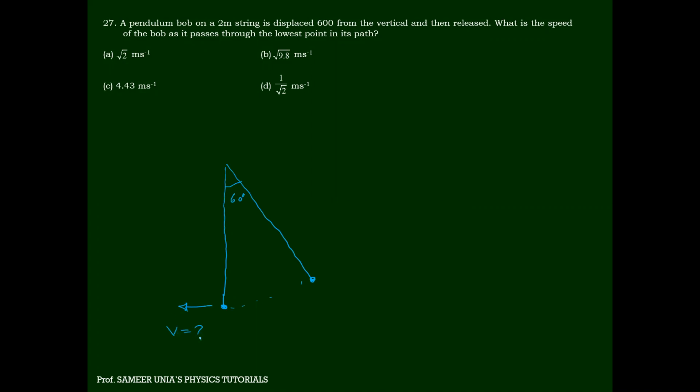Come on, help me out. What is the formula? Please tell me, what is velocity? Which energy is converted to which energy? Potential to kinetic. Potential is mgh, where h is this. Can anyone tell me how much is this h? Standard result, L into 1 minus cos theta. Yes, very good. Theta is 60, cos 60 is half, 1 minus half is half. So h will become L by 2.